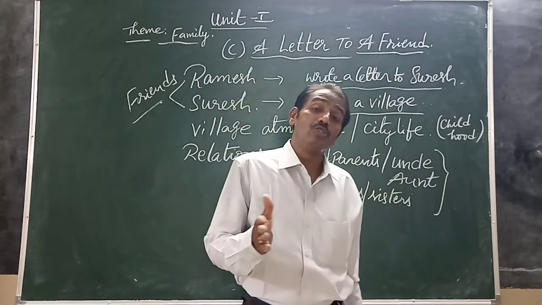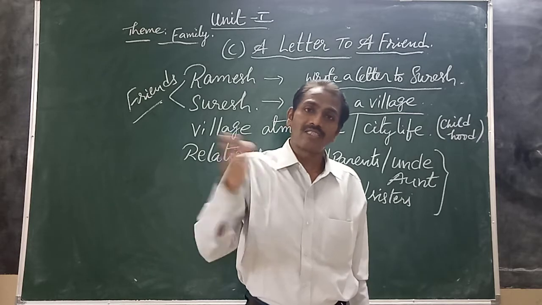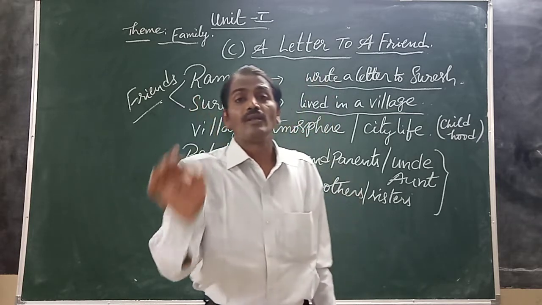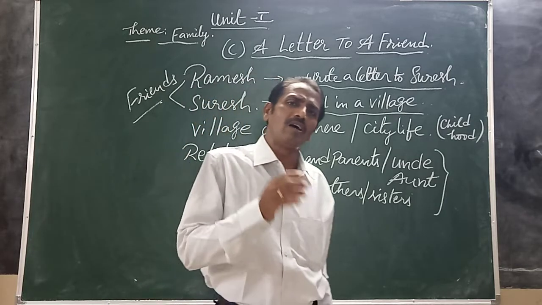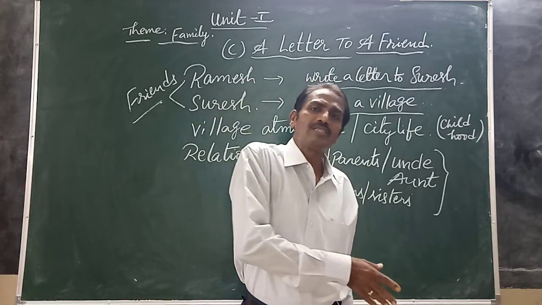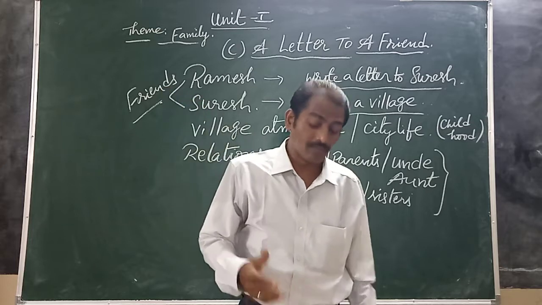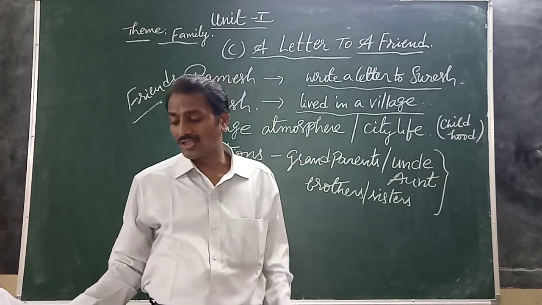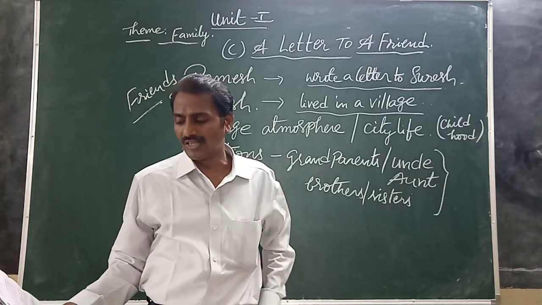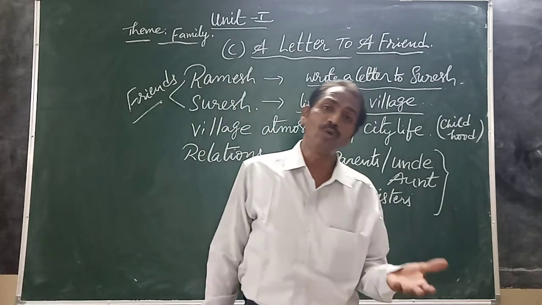So many joint families are scattered into nucleus families because of education or job purposes or something else. Here we live in an apartment where there is no room to play. Our flat is our wall, just like a well for a frog, as you know.